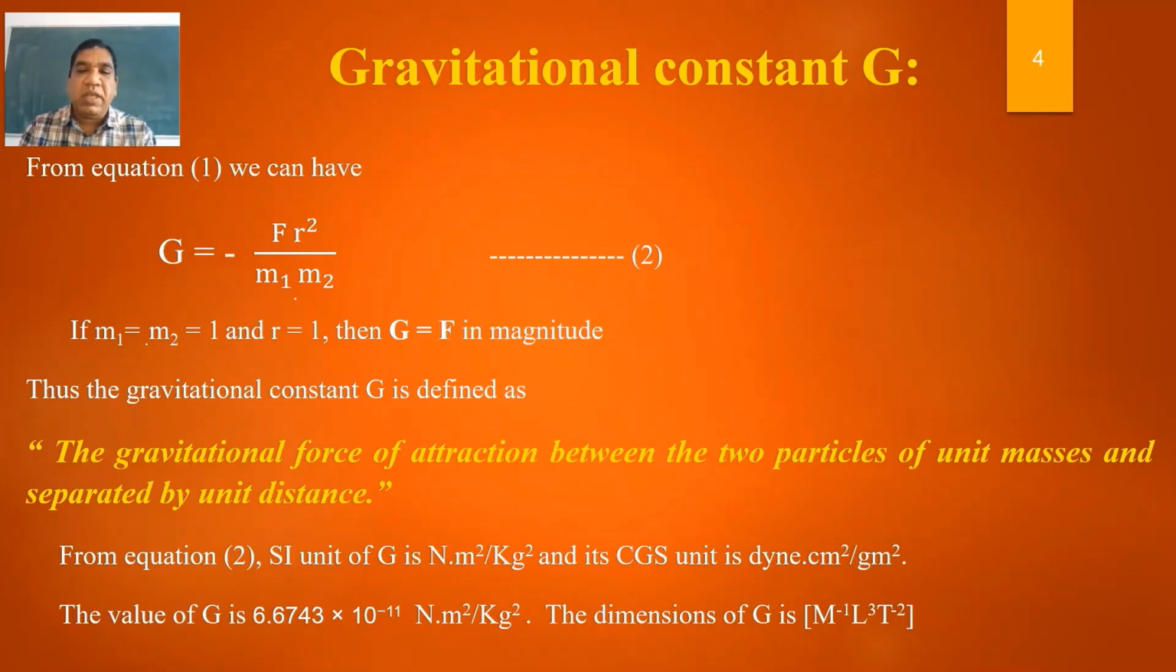From equation 1, the SI unit of G is Newton meter square per kg square and the CGS unit is Dyne centimeter square per gram square. And the value of the gravitational constant G is 6.6743 into 10 raised to the power minus 11 Newton meter square per kg square, and this is the dimension of G.